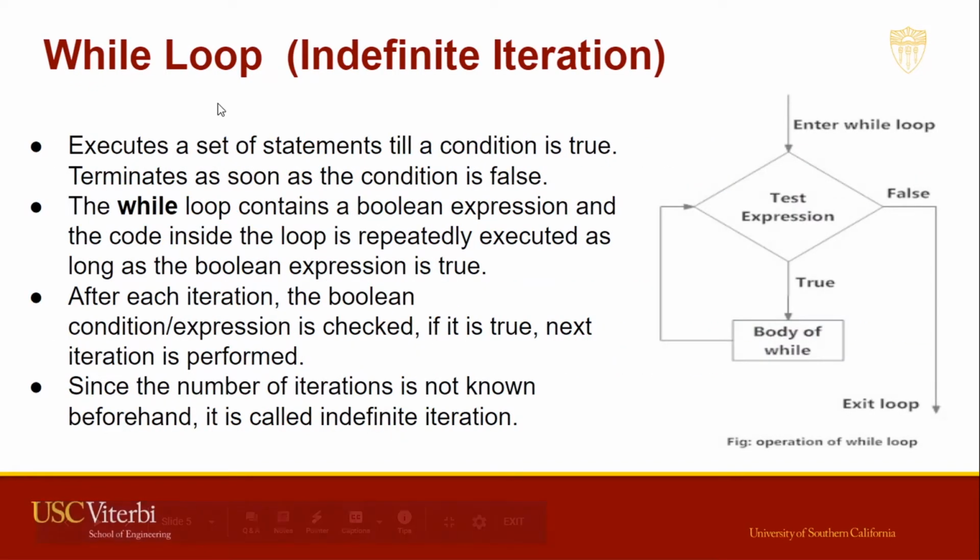So what is a while loop? It is the indefinite iteration, that is, it is not known beforehand the number of times the loop will be executed. In this flow chart here, when you enter the loop, there is a condition. If it is true, then the body of the while loop will be executed, and the moment it is false, you exit the loop.